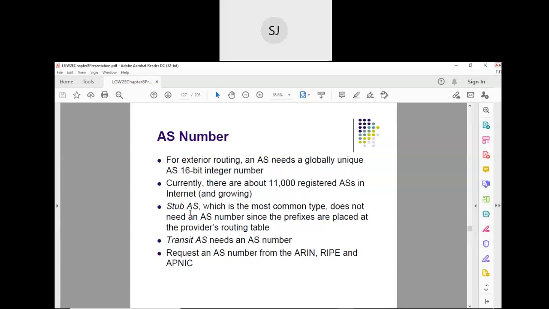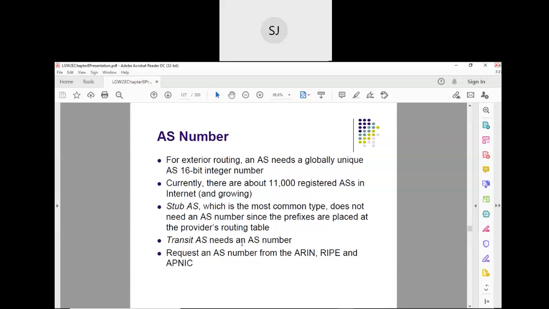And one more thing: since stub and multi-home autonomous systems don't carry any transit traffic, they need not be given an autonomous system number. Only the transit autonomous system needs an autonomous system number.